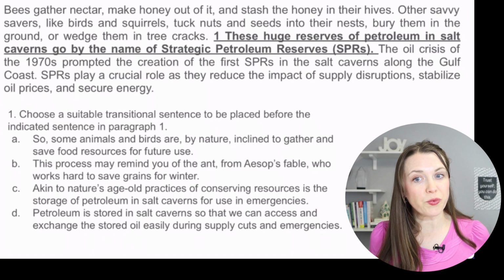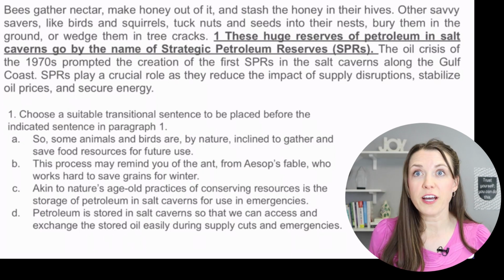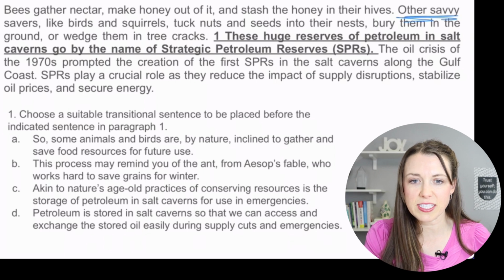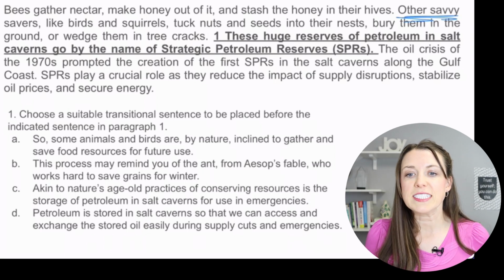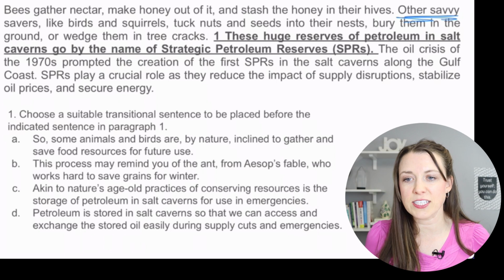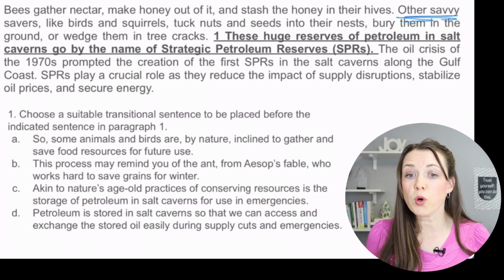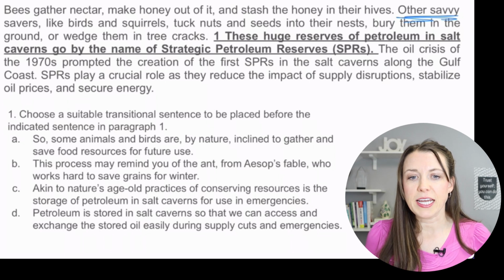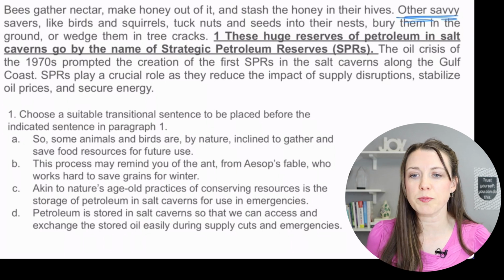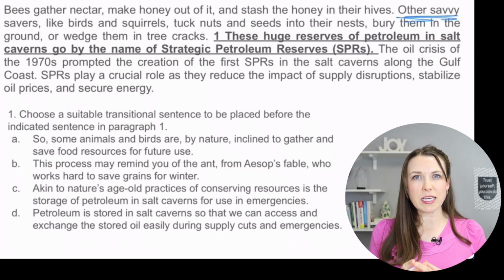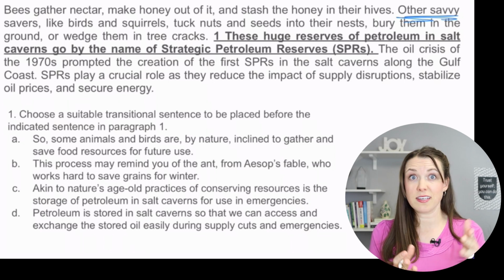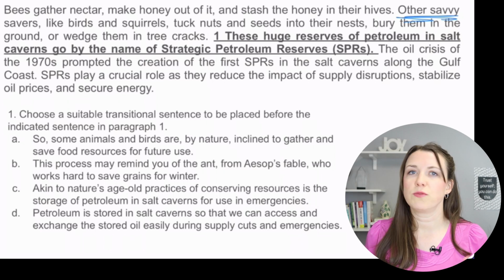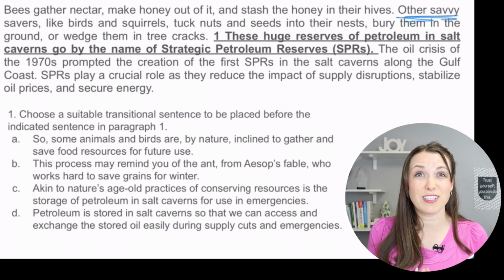Okay, so let's read the sentence before the highlighted sentence. Here it says, "Other savvy savers like birds and squirrels tuck nuts and seeds into their nests, bury them in the ground, or wedge them into tree stacks." Then: "These huge reserves of petroleum in salt caverns go by the name of strategic petroleum reserves." So you can see by reading both of those sentences that they don't flow. We need something that's going to connect the two.